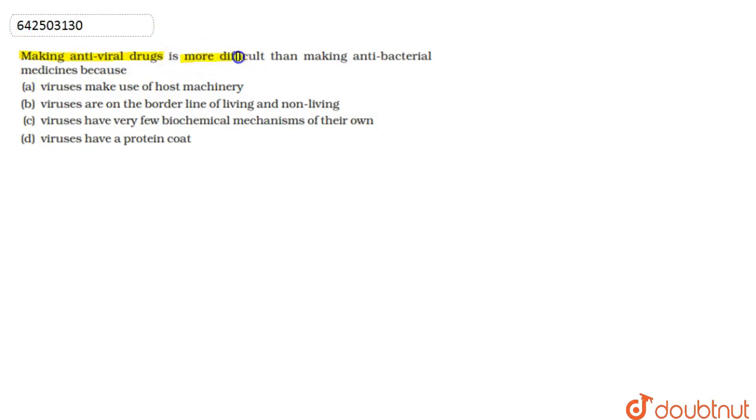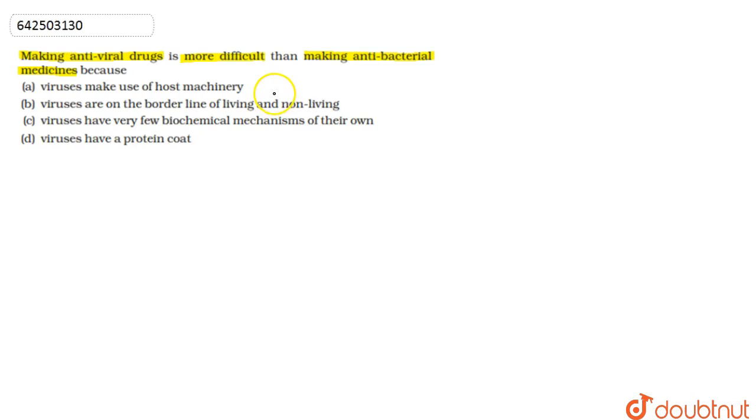If we talk about this question, we are asked why making antiviral drugs is more difficult than making antibacterial medicines. Option A: viruses make use of host machinery; B: viruses are on the borderline of living and non-living; C: viruses have very few biochemical mechanisms of their own; D: viruses have a protein coat.